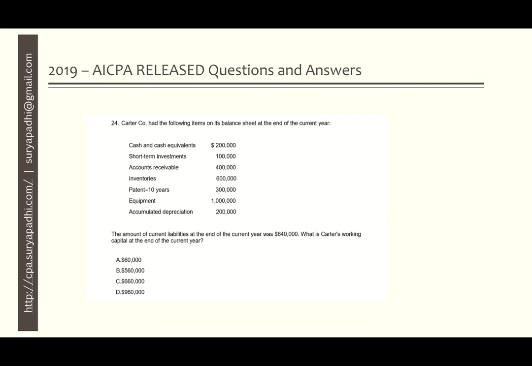The question is calculation of working capital. So what is the formula of working capital? CA minus CL. They have given the CL here, and we have to calculate the CA, current asset.